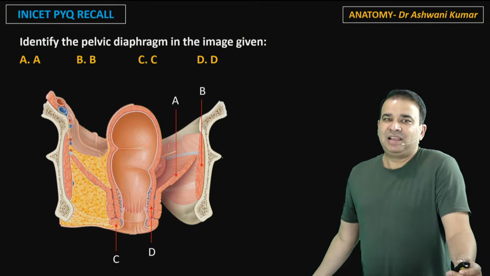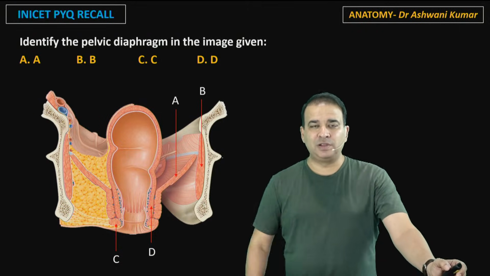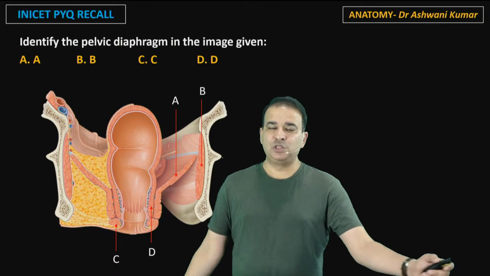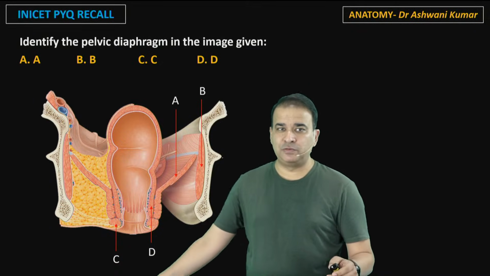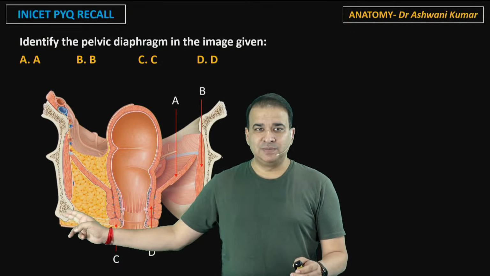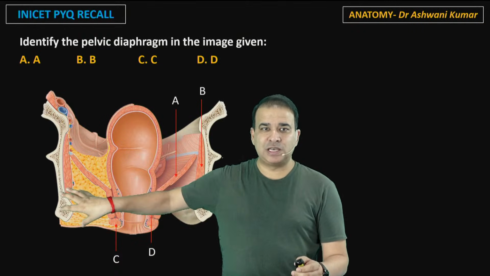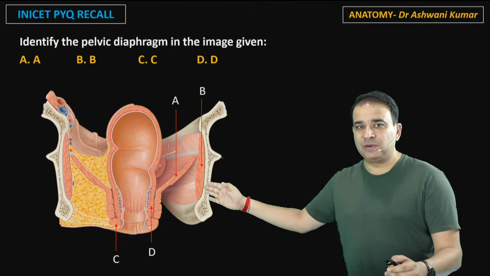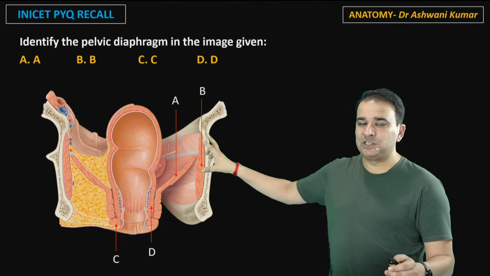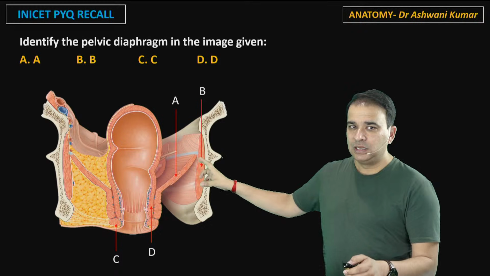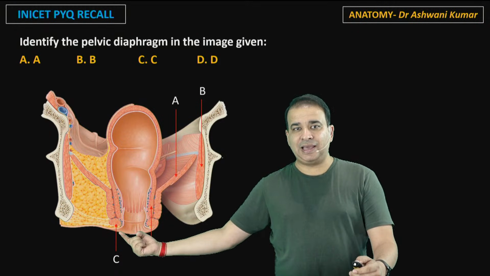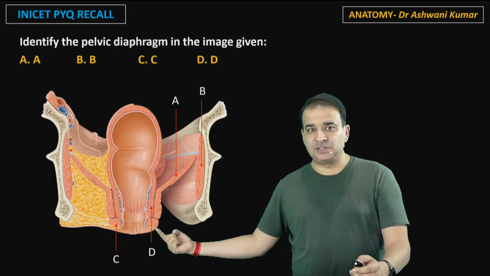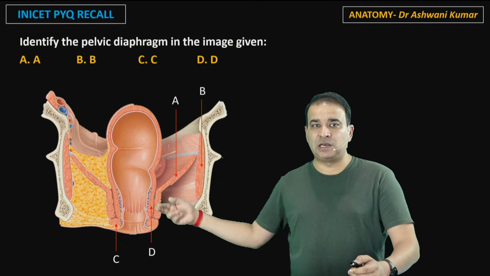So guys, first of all, that's a coronal section in which you're looking at the ischio-anal fossa or ischio-rectal fossa. That's the ischial tuberosity. That is the anal canal. That's why this fossa is called the ischio-anal fossa. The lateral boundary of the ischio-rectal fossa is by this muscle called obturator internus. The muscle which is marked as B is obturator internus. The muscle which is marked as C is the external anal sphincter. And then we have the internal anal sphincter, which is above that.